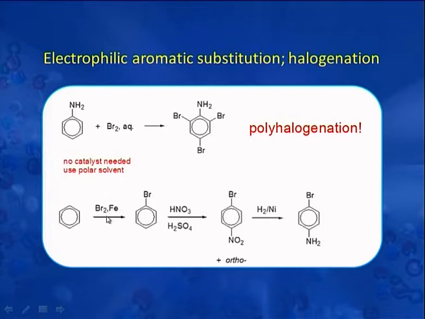Now, the electrophilic aromatic substitution where halogenation takes place. We have already discussed that amino group is highly activating group. So, when it is treated with bromine water, then there is formation of 2,4,6-tribromoaniline, polyhalogenation takes place. But if we want to prepare only para-bromoaniline, then how should we proceed?